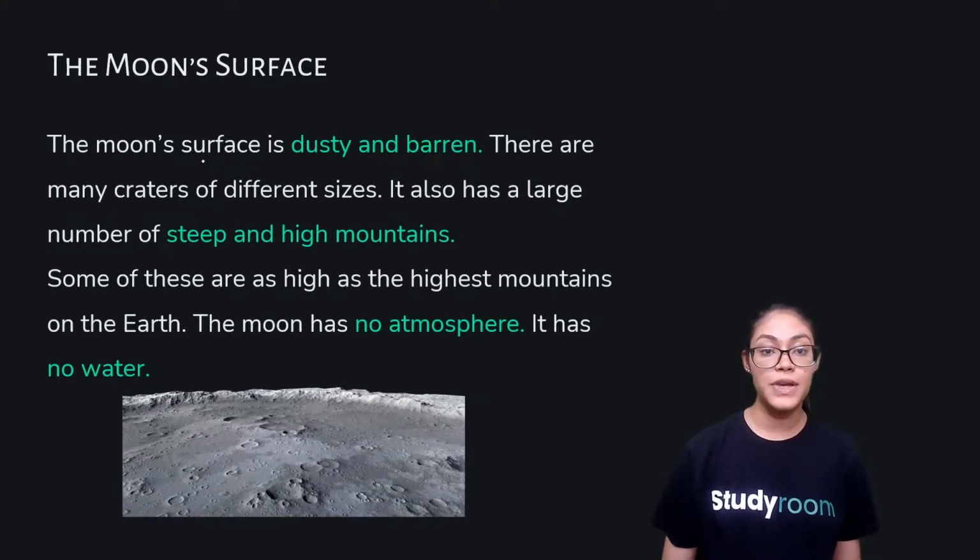The moon's surface. The moon's surface is dusty and barren. It is visible in the image. There are many craters of different sizes. It also has a large number of steep and high mountains. Some of these are as high as the highest mountains on the earth. The moon has no atmosphere. It has no water. It neither has atmosphere nor water.